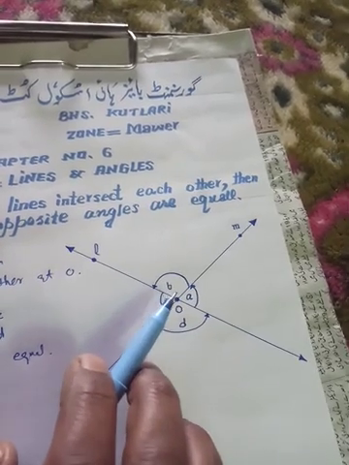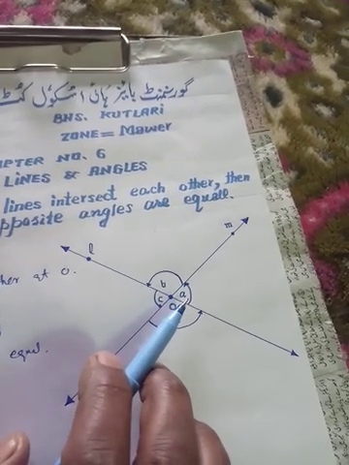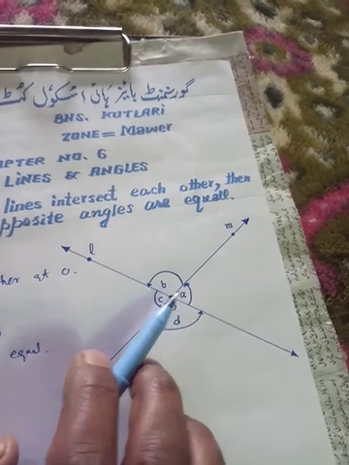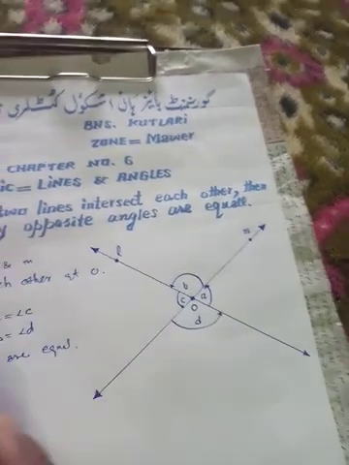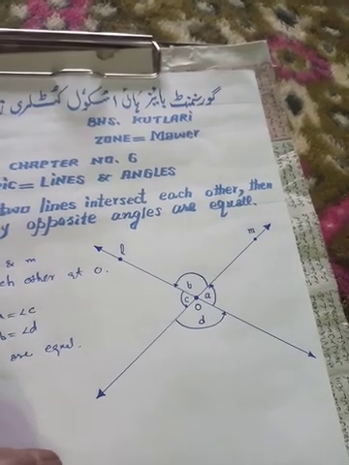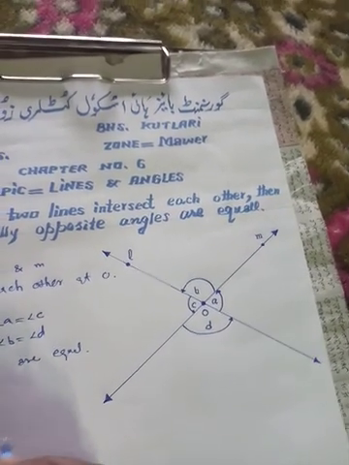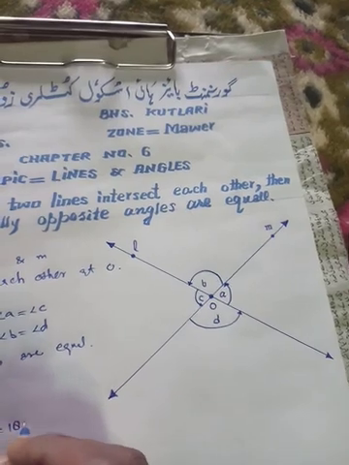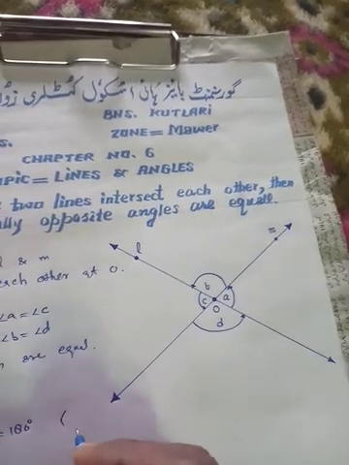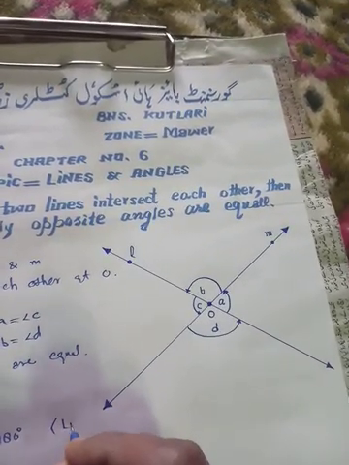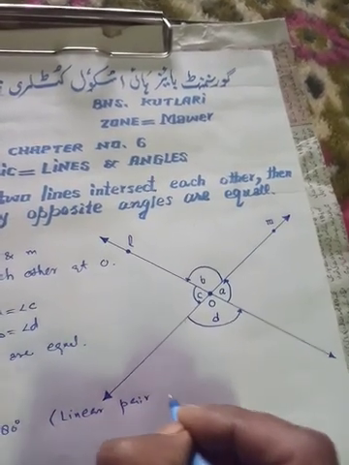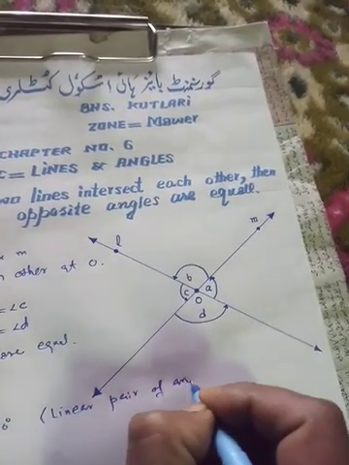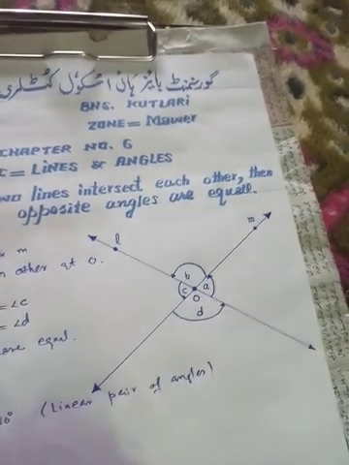And we know that the sum of a linear pair of angles is always equal to 180. Here we write that angle A plus angle B is equal to 180 degrees, linear pair of angles.